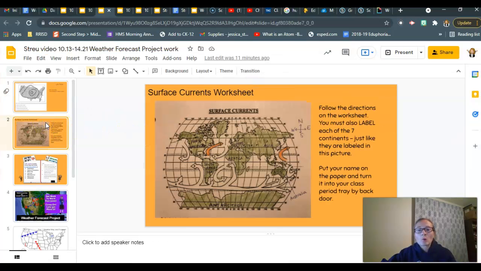Next thing I want to talk about real quick was this surface currents worksheet. You guys worked on this last Wednesday, Thursday, the first block day that I was gone. Here's the thing. We didn't do hot on this. I don't know if y'all were half asleep or if you weren't thinking, or sixth period, what were you doing? Because only like 6 of you turned this in.